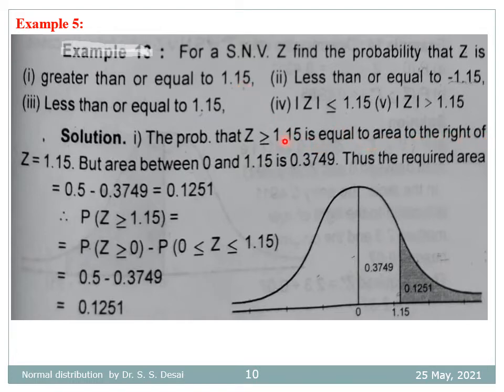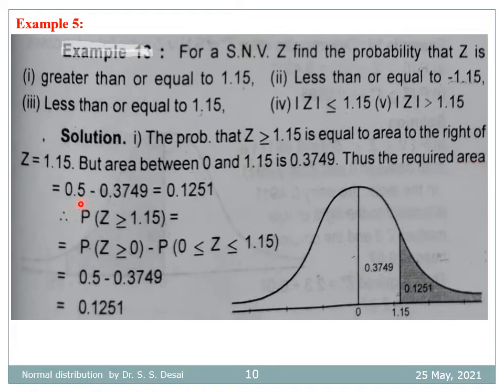For the solution, the probability that Z is greater than 1.15 is equal to the area to the right of Z equal to 1.15. So this is the required area, Z greater than or equal to 1.15. Now to find this area, we know the area between 0 and 1.15 is 0.3749. So we can have the area between 0 and 1.15 from the table, and that one is 0.3749,